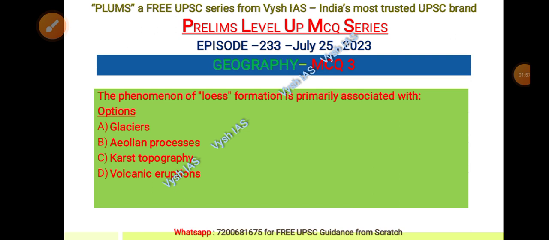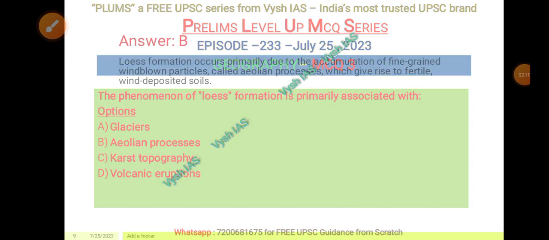The phenomenon of loess formation is primarily associated with, options are A, glaciers, B, aeolian processes, C, karst topography, D, volcanic eruptions. Let's see the answer.